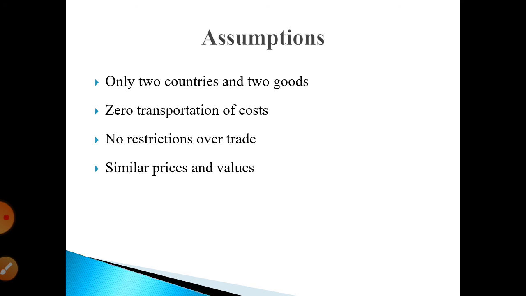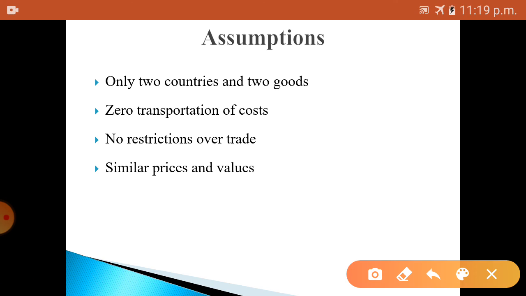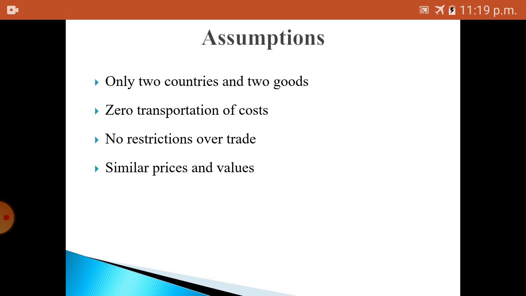Next, there are some assumptions of absolute cost advantage. The first assumption is that there are only two countries producing two goods. One more, there is zero transportation cost, means there is no transportation cost, as well as no restriction on trade, as well as similar prices and similar values. So this was the meaning of absolute cost advantage.